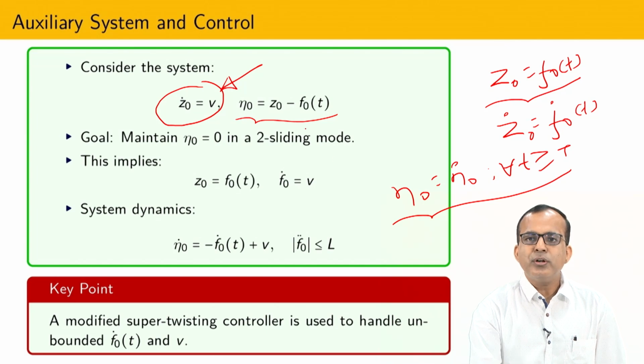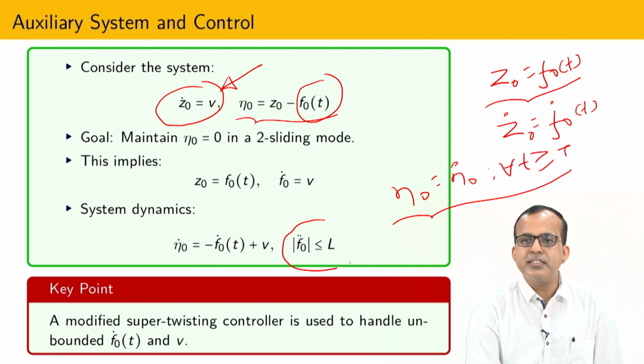Now I am going to assume z equals f0, and f0 dot equals v. What is f0 dot? That is also equal to z0 dot. Now I am going to take the derivative of eta 0, so eta 0 dot equals z0 dot minus f0 dot. I am assuming that whatever signal I am going to differentiate is differentiable, and after that z0 dot is nothing but v, and I keep this assumption.